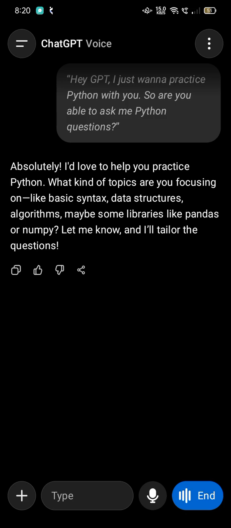And then we have libraries like pandas and numpy. Pandas is used for data manipulation, and numpy is for numbers. It is very fast. It is basically used for calculation. It is a generator of the mathematics. So yeah, these are the things that I know. So can you ask me some Python questions?